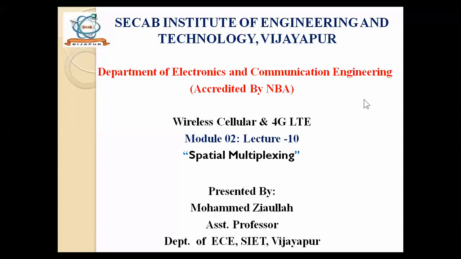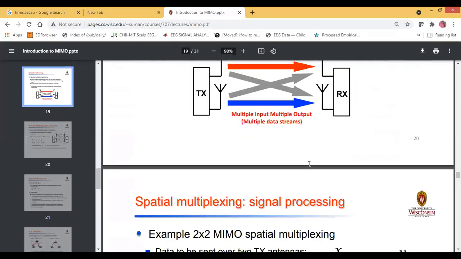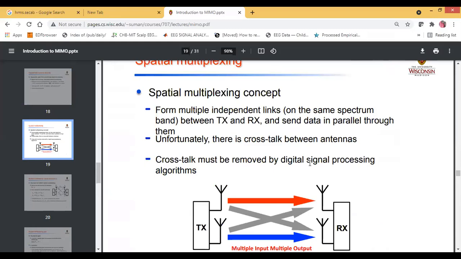So today we are going to see another type of multiplexing, called spatial multiplexing. In the previous video lectures we have seen receiver diversity and time diversity. Let us look into another technology or mechanism in LTE, which is known as spatial multiplexing. Spatial multiplexing is another type of independent spectrum between the transmitter and the receiver, where we go for a multiplexing type of mechanism.